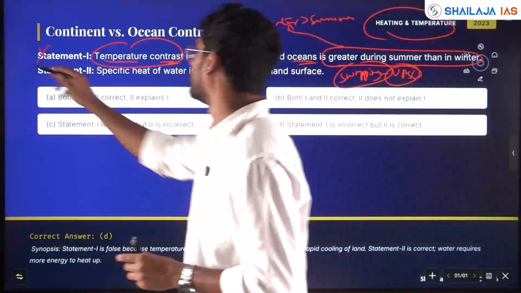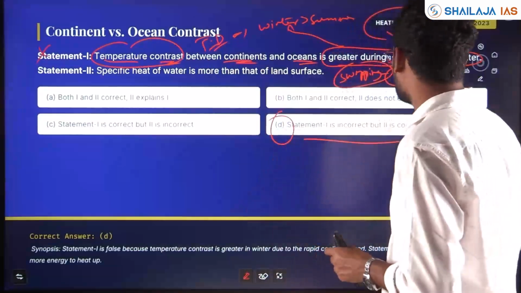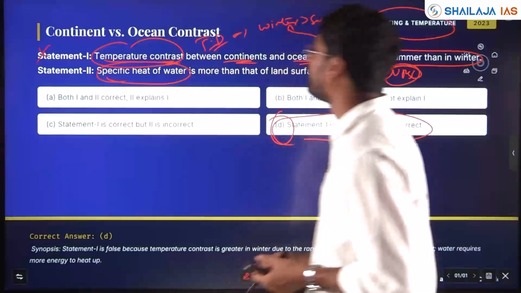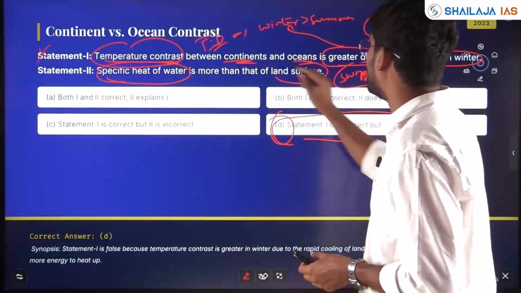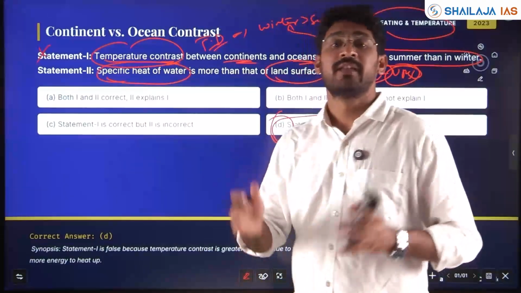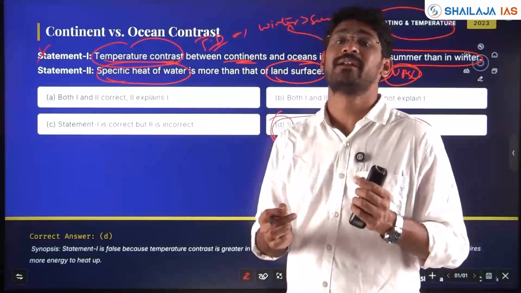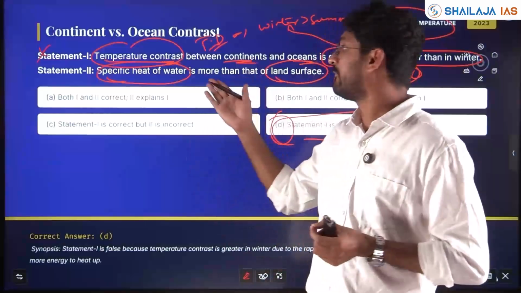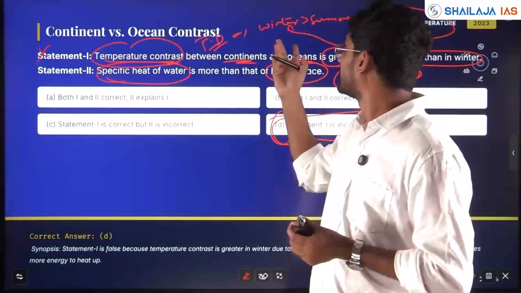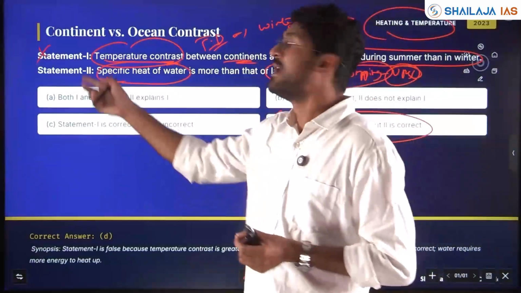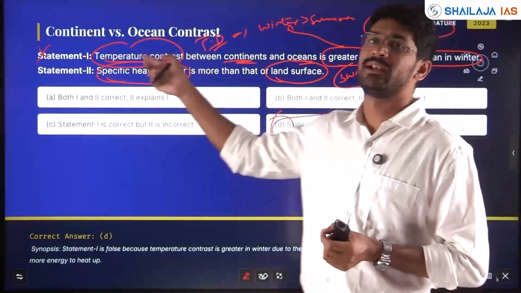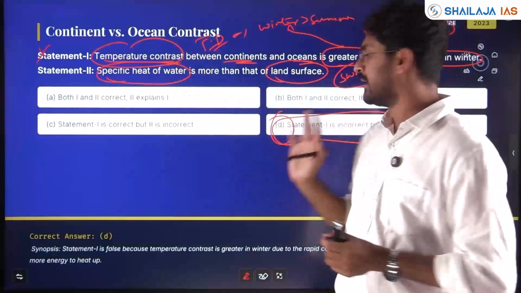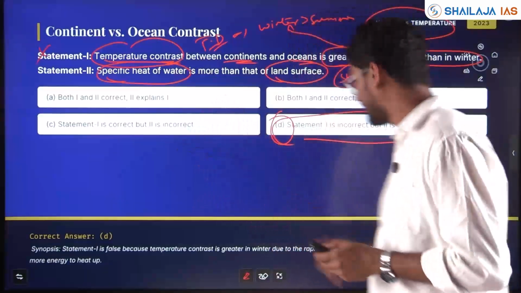So temperature contrast between continent and ocean is greater during winter than summer. So statement 1 is wrong. If statement 1 is wrong, directly you will come to option D. We'll see statement 2 also. Why? Because specific heat of water is more than that of land surface. Yes, the amount of heat required to raise the temperature of water by 1 degree is more for water compared to land. If the statement was given the other way around, then it would have been A. Both 1 and 2 are correct, and 2 is explaining statement 1. Since statement 1 is swapped, 1 is wrong, 2 is correct. I hope this is clear.